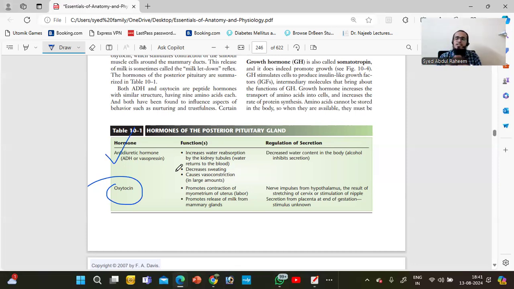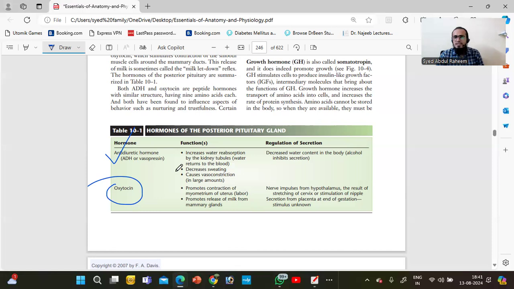But some important minerals and water are also lost, so ADH protects against the loss of water from the blood; it reabsorbs water from the kidney.